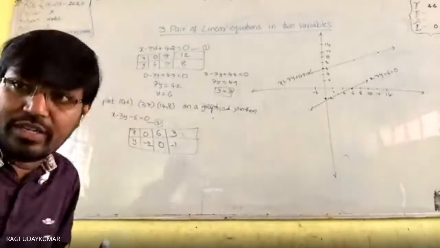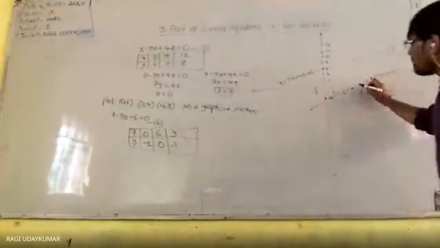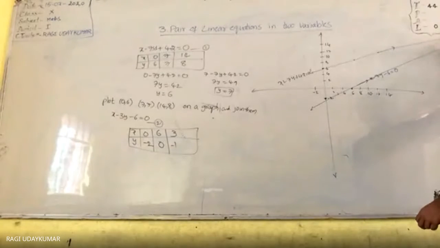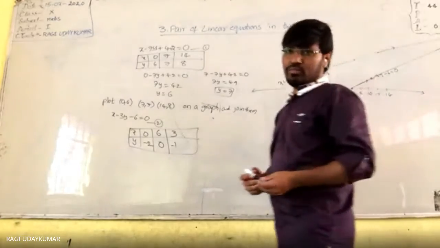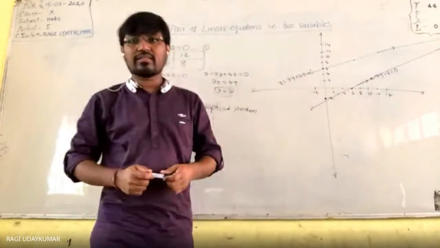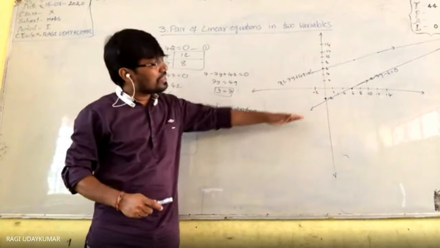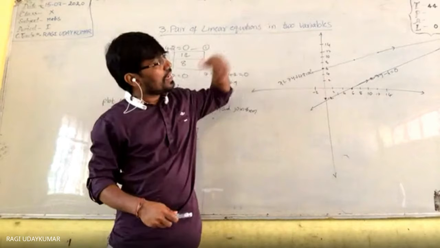And the solution, if you want to find it, you need to extend these lines till where they will meet. Sir, it is not coming in my book, it is going outside the book. So you may ask, if we are drawing the line, it is crossing the board.